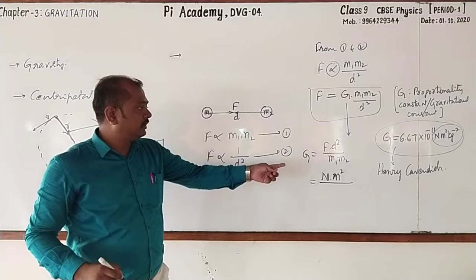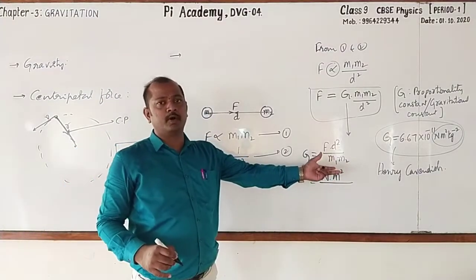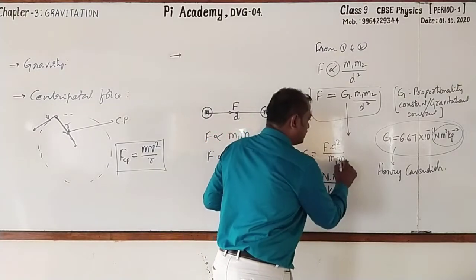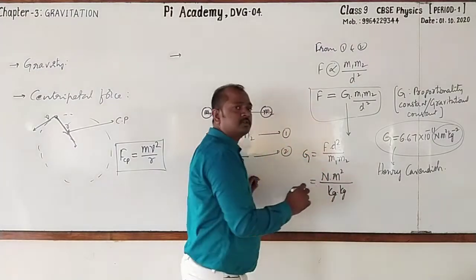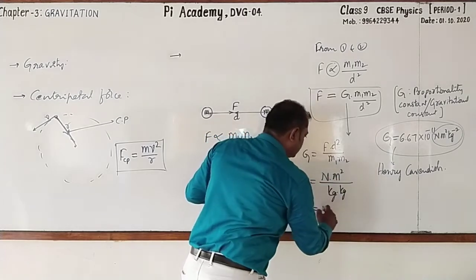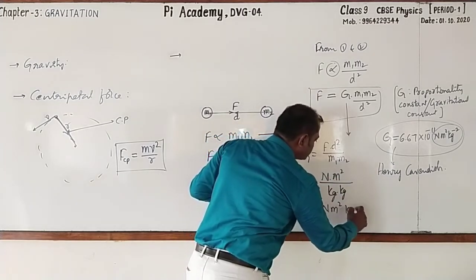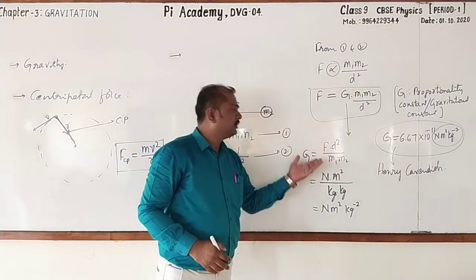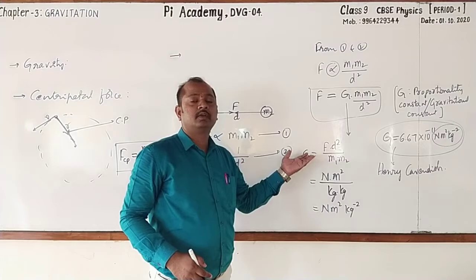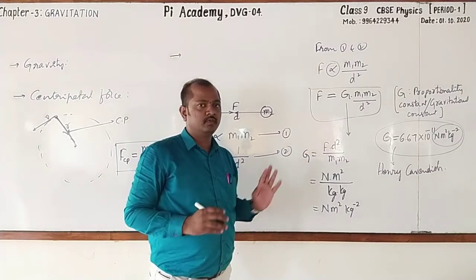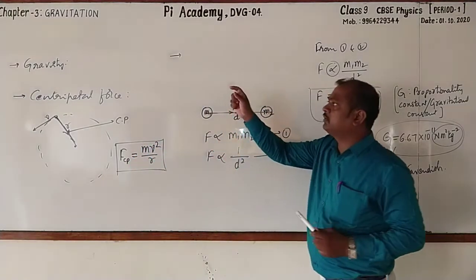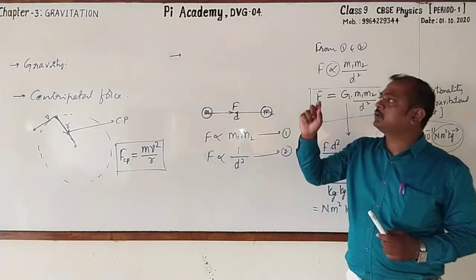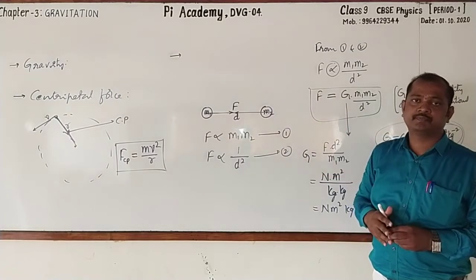And here M1 and M2 are the masses of two bodies, and the SI unit of mass is kilogram, that is kg. Here kg into kg, kg square. Take that to the numerator. It becomes kg raised to the power minus 2. See that? This is the way we can find the unit of gravitational constant. Followed? Okay, dear students, now I'll go for writing all these point wise. Then afterwards you have to copy those points.